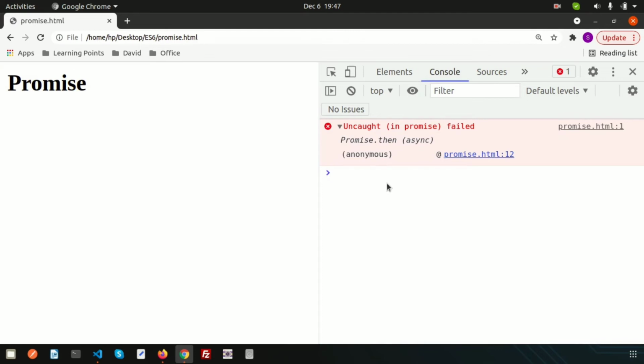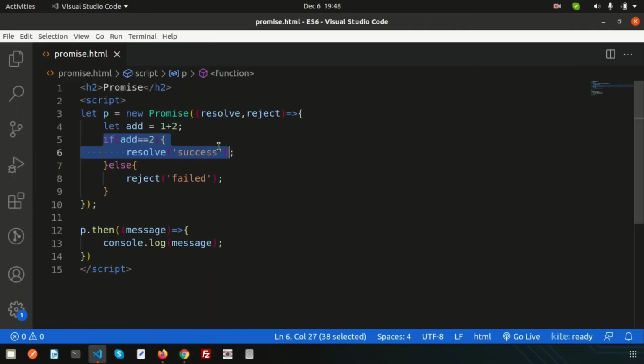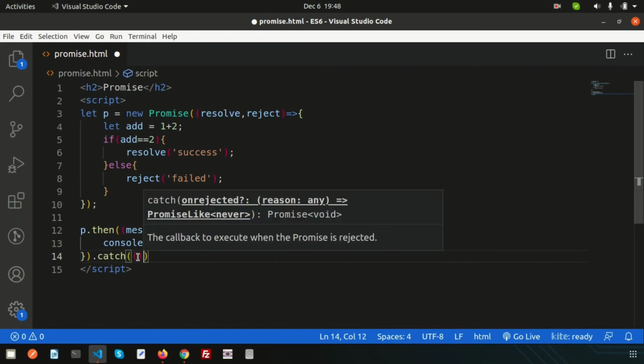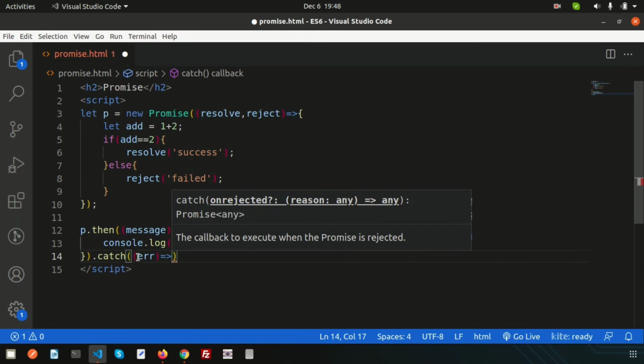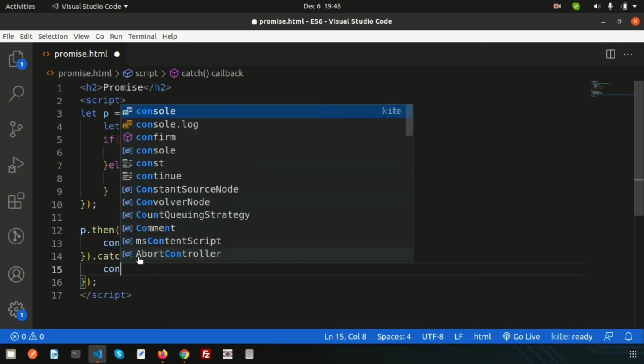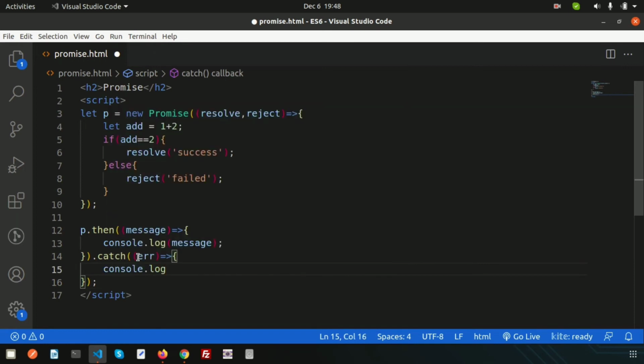We need to handle the reject method also. So for the resolve method we need to use then, and for reject cases we need to use catch. So here simply write catch, and let's use error, and write console log error.